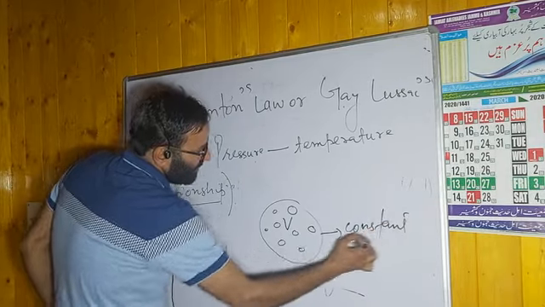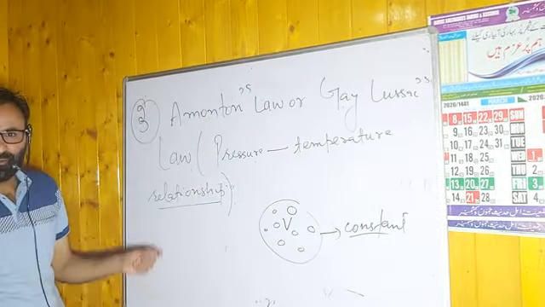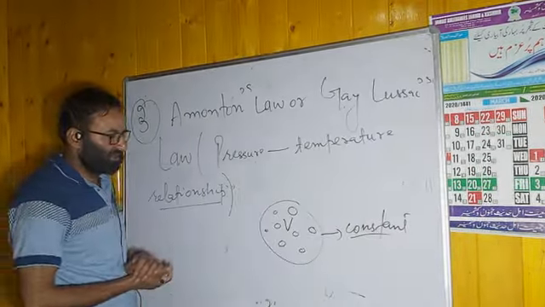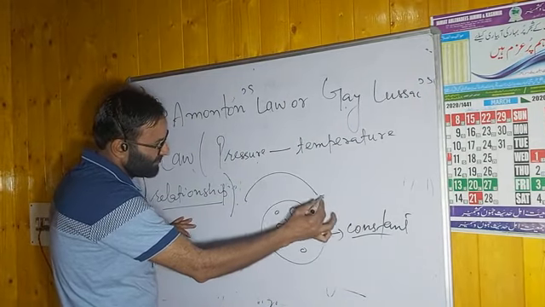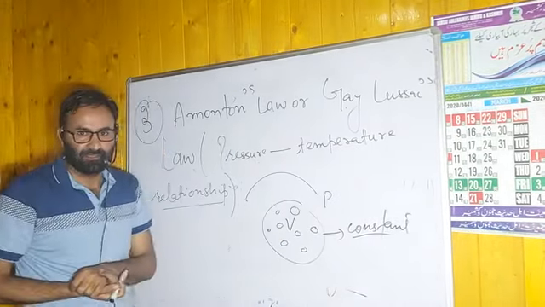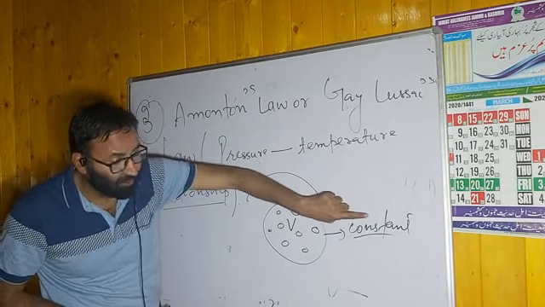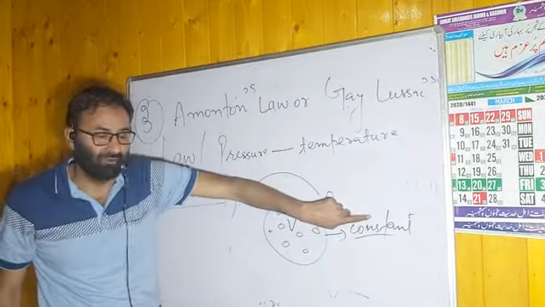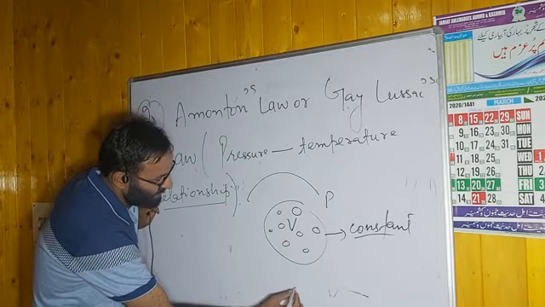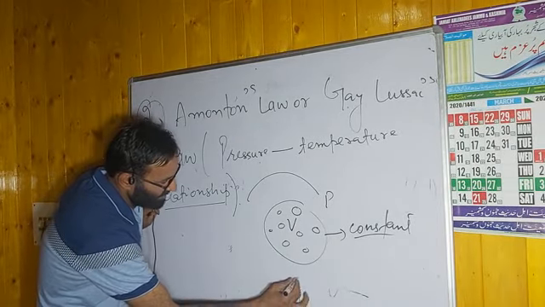How can you maintain it? If you increase pressure, volume will decrease, but we want to keep the volume constant. Sir, at the same time, you have to increase the temperature.